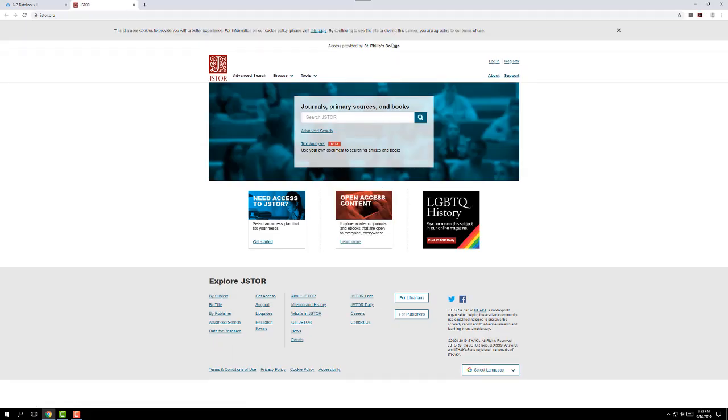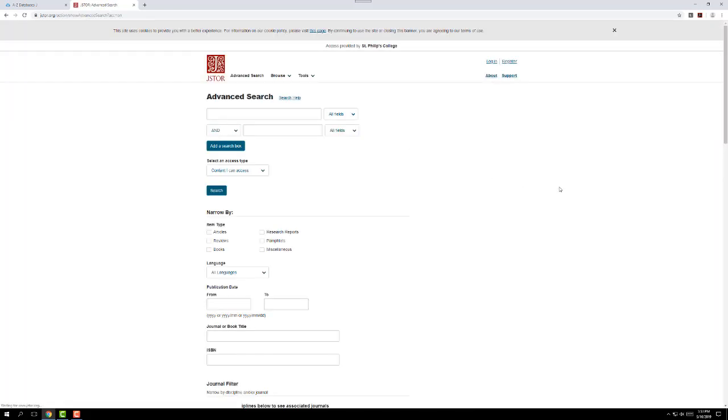Now, JSTOR, as you can see, does have a quick search right here. I'm going to strongly recommend to you that you always click on the advanced search. It just tends to work better if you use advanced search. And a lot of times you want to be a little more specific in your search terms than you might be if you were searching, say, Academic Search Complete or something like that.